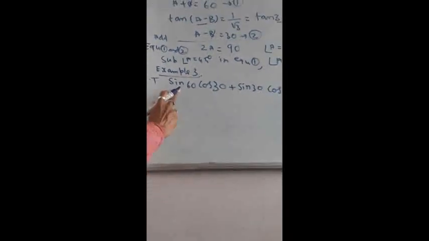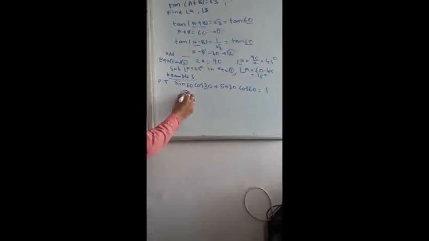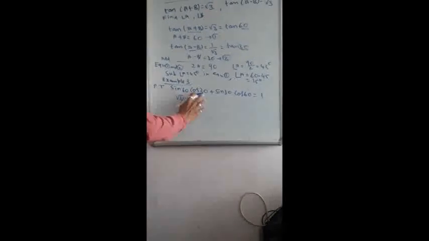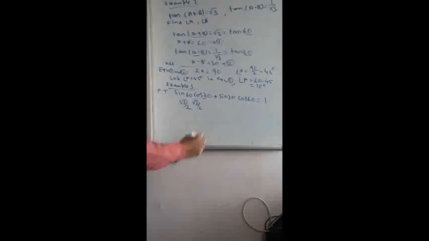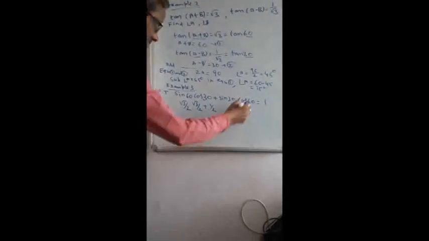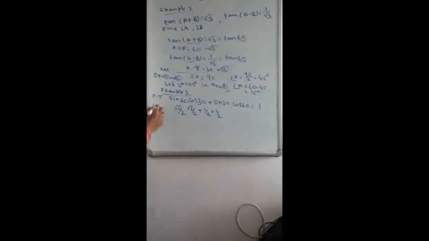We already know the trigonometric ratio values, I explained in the earlier classes also. Sin 60 is root 3 divided by 2. So what is cos 30? That is also root 3 divided by 2. Then what is the sin 30 value? Sin 30 is nothing but half. What is the cos 60 value? That is also half. So whatever I have taken is the left hand side.